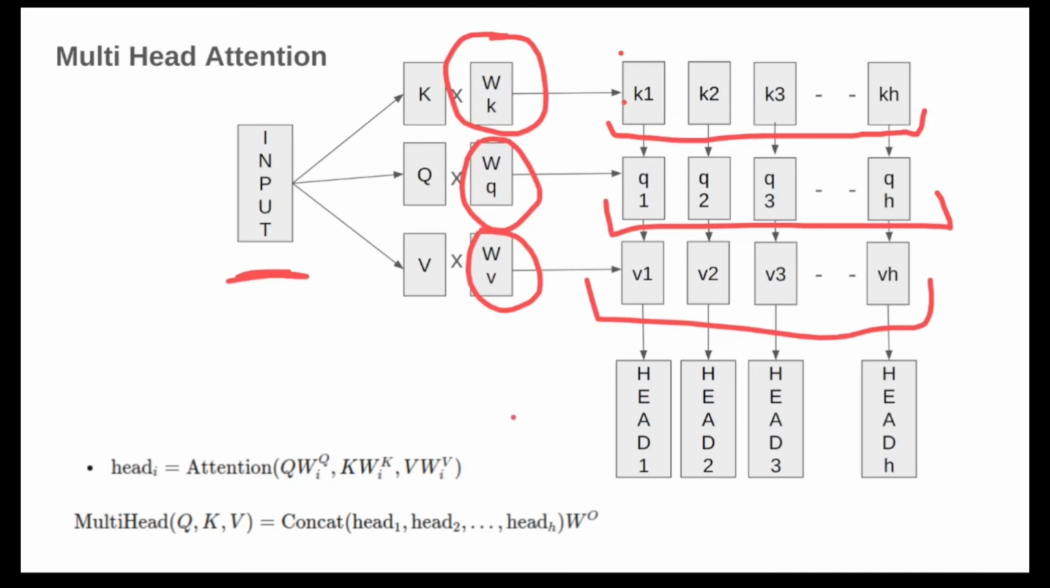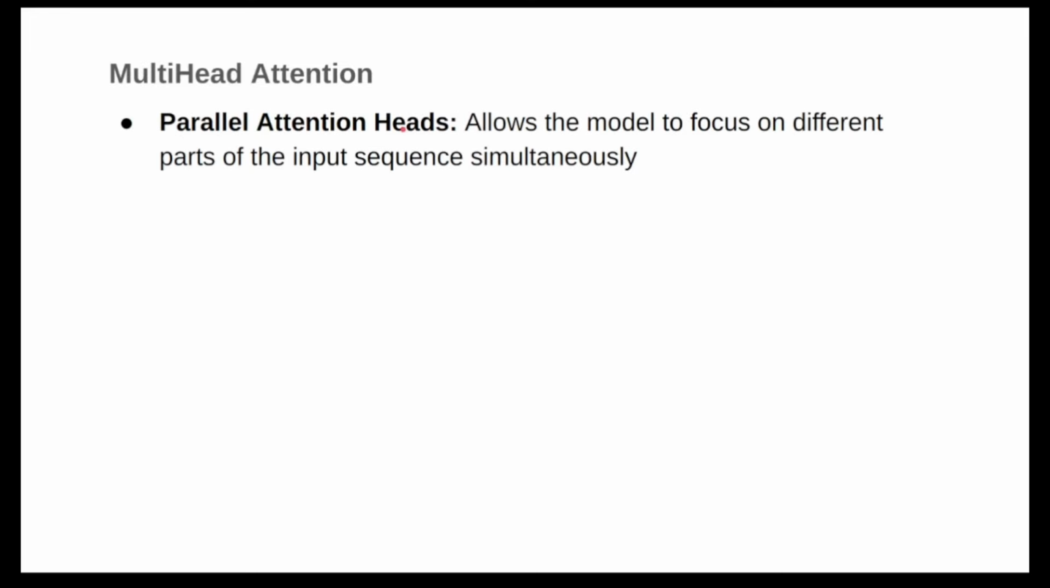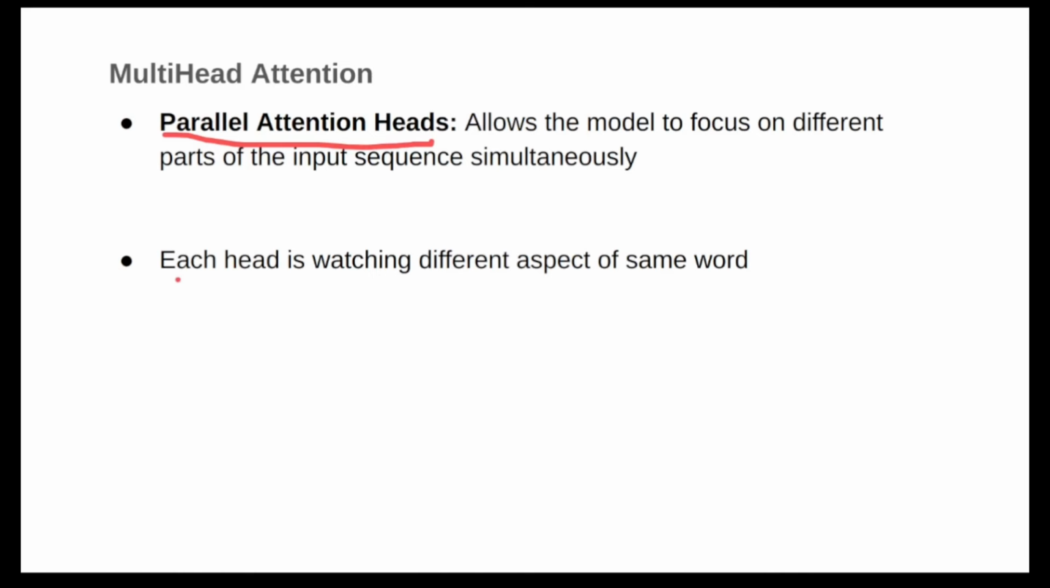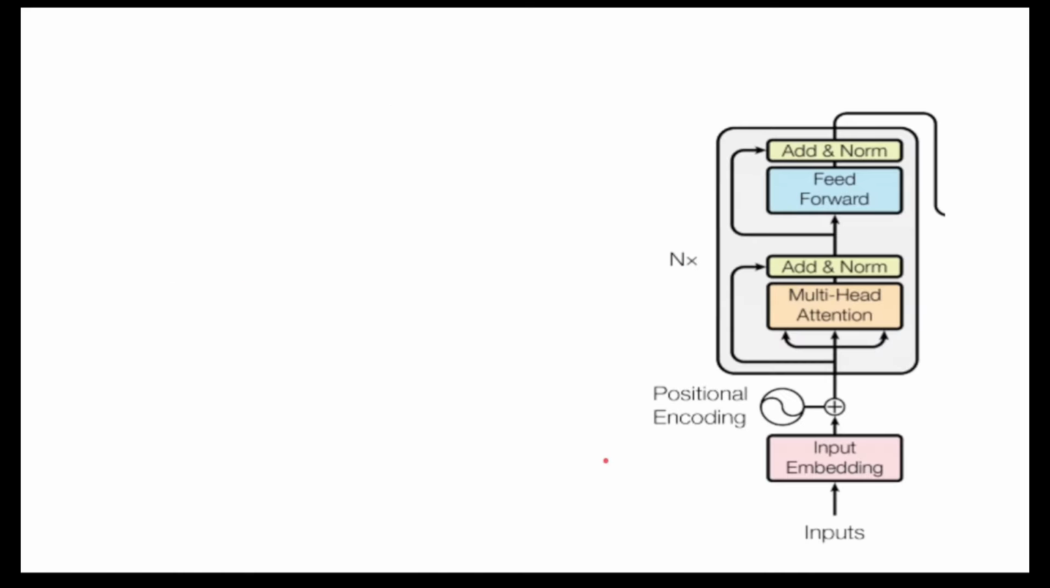Each head in a multi-head attention allows us to capture different relationships between the words. For example, one head might focus on the word order, while another might capture semantic meaning. So you can see multi-head attention provides these facilities: parallel attention heads, and each head is watching a different aspect of the same words.